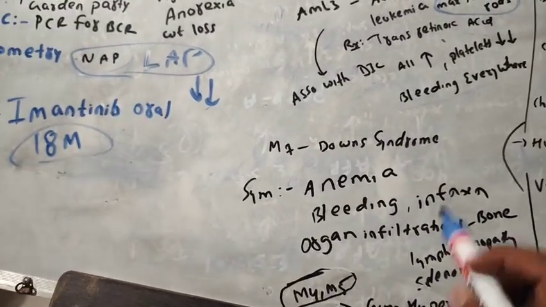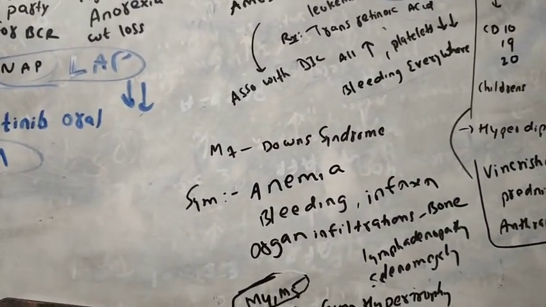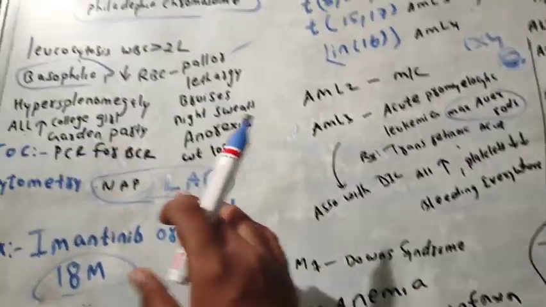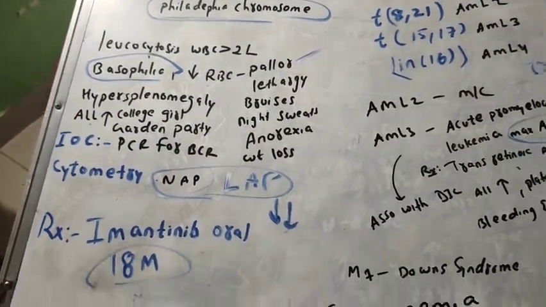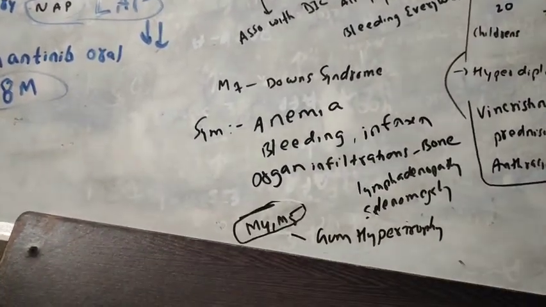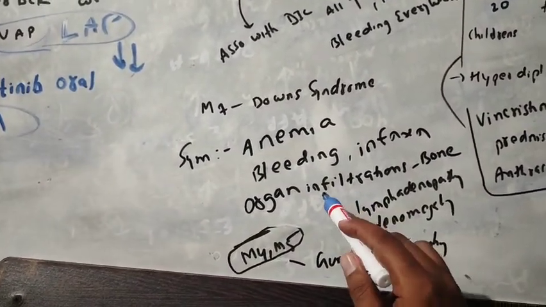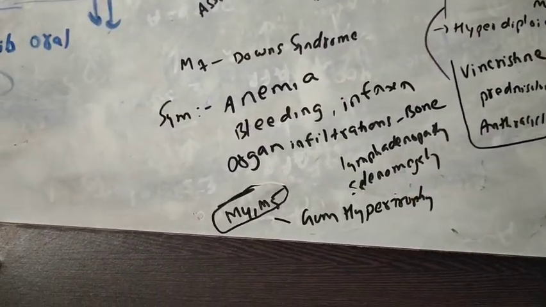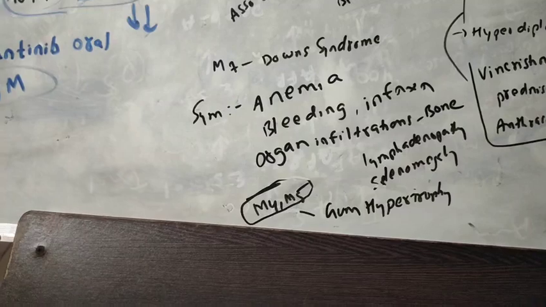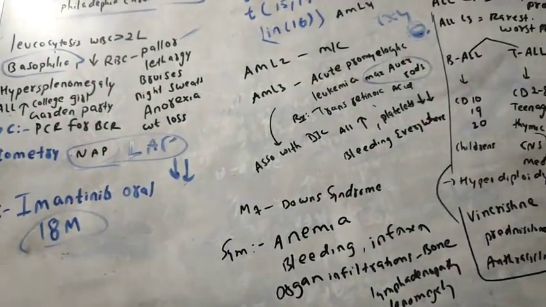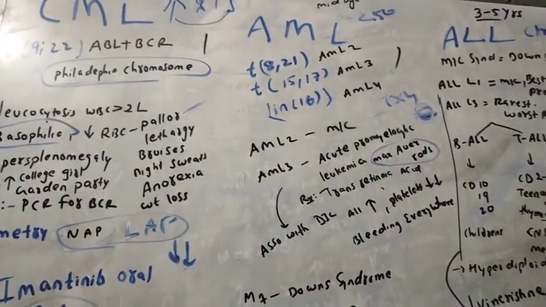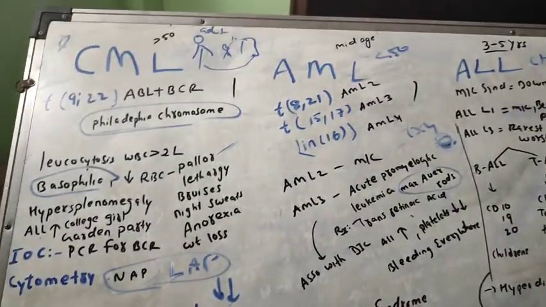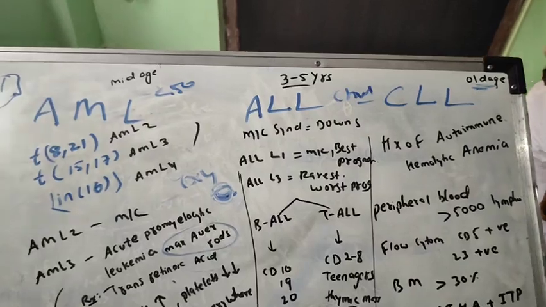And also, guys, AML type 7 is associated with Down syndrome. What are the symptoms? We can see all the symptoms here: anemia, bleeding, everything. But the main difference is that here we have organ infiltration, bone involvement, lymphadenopathy. This is all about AML. You have to remember AML 3, AML 4, M7. This one, guys.